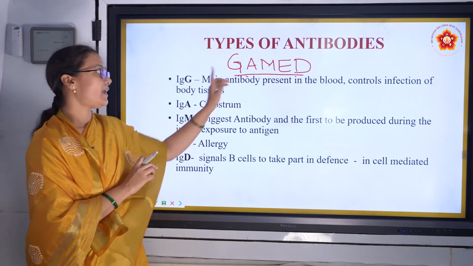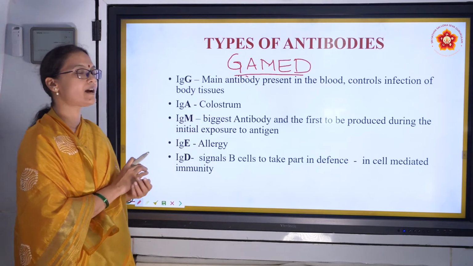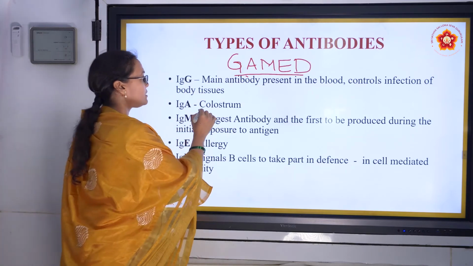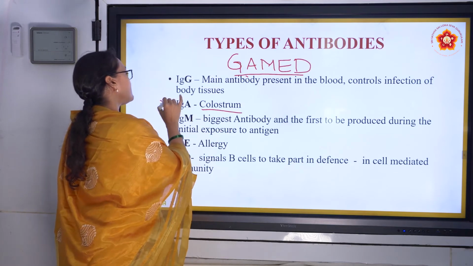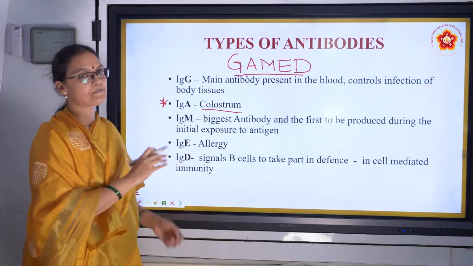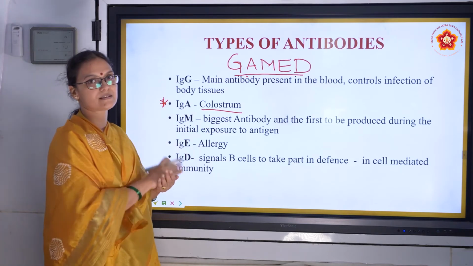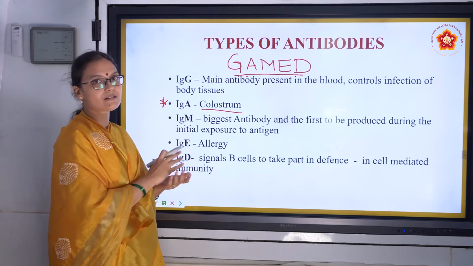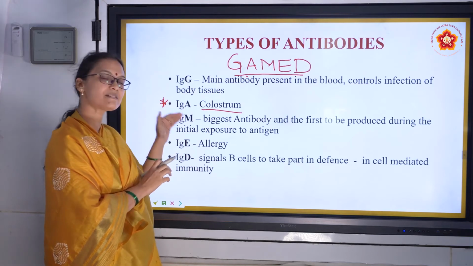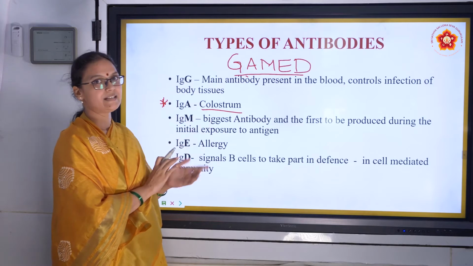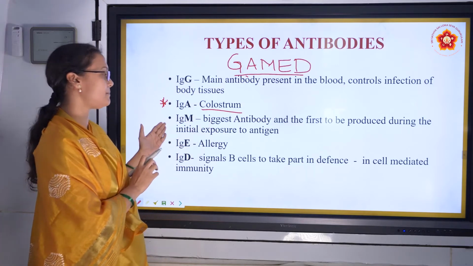Next is IgA. Where is IgA present? IgA is present in colostrum. What is colostrum? Very important question. Which is the antibody present in colostrum? IgA. Colostrum is the breast milk of the mother for the first few days. Because the baby cannot make its own antibodies, the mother makes the antibodies and gives them to the child. That is IgA.